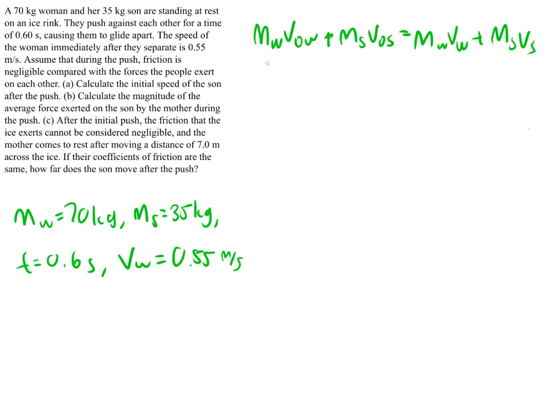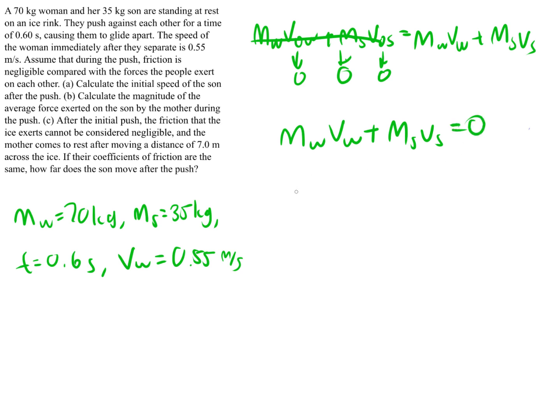So we know that before the push, they were standing at rest. So in both cases, their initial velocities were both 0. So this whole part of the equation can be omitted and replaced with 0. This whole expression is 0. So we know that the momentum of the mother, or the woman, plus the momentum of her son after the push must be equal to 0.